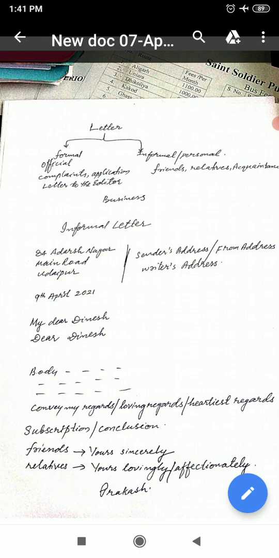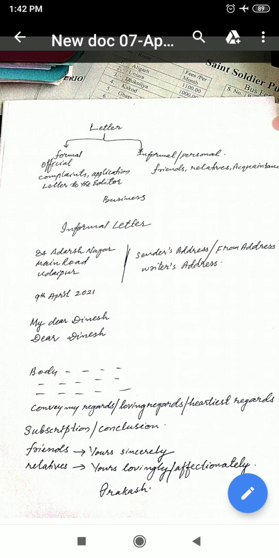And again leave one line and write the body. The body of the letter must be clear without any grammatical mistake. It must be very clear. You have to start the body from the beginning, not after leaving some space, but it is to be written from the same place.